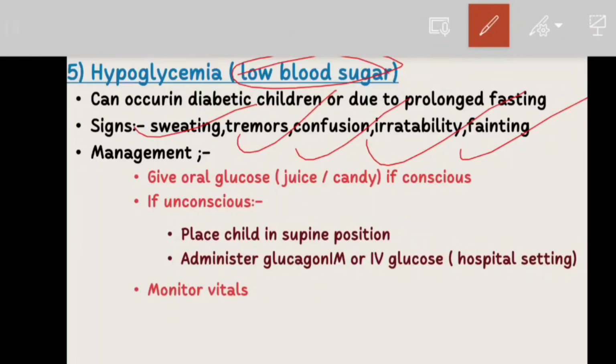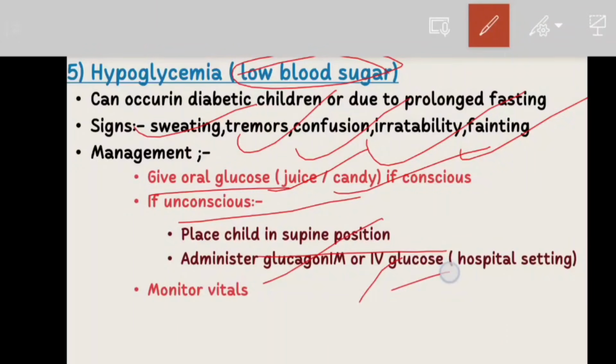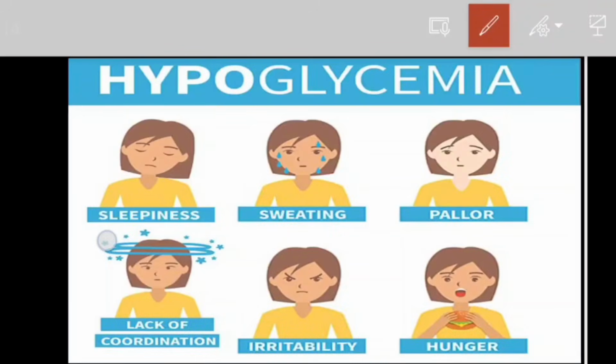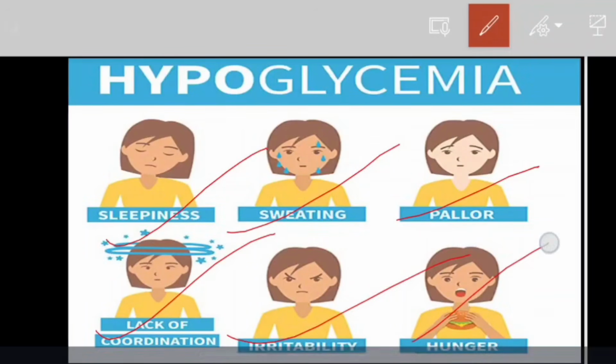Okay, so here the management is, if the child is conscious, then you have to give oral glucose such as juice or candy. And if the child is unconscious, then place the child in supine position, administer glucagon IM or IV glucose in a hospital setting, and then monitor the vital signs. Okay. So these are all the symptoms of hypoglycemia: sleepiness, sweating, pallor, lack of coordination, irritability and hunger. Okay.